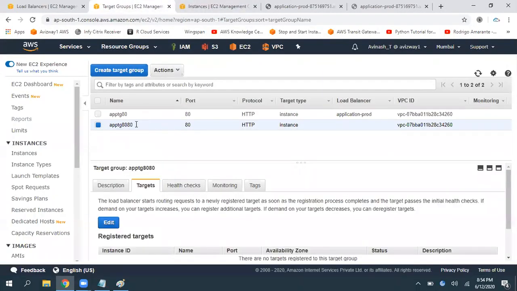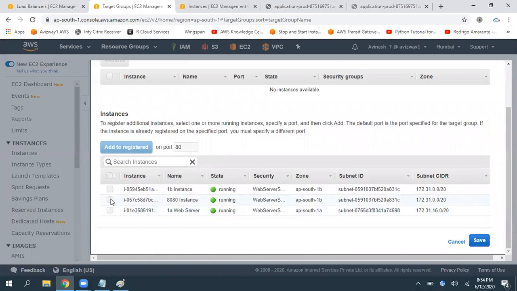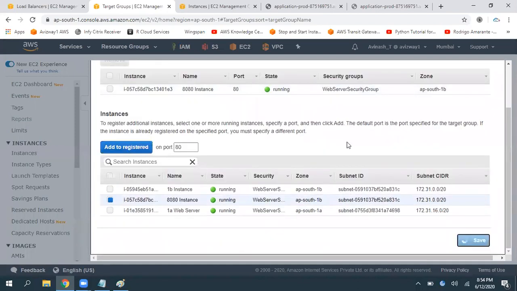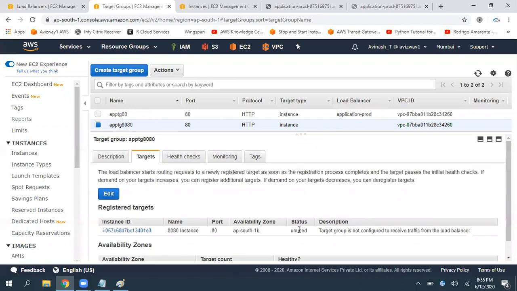Now let's go to 8080 under targets, click on edit. Now scroll down. What is the instance you want to add? I'm selecting the instance, click on add to registered. Then click on save. All right. So now if you observe the status is unused, that means this target group is not associated to any elastic load balancer.